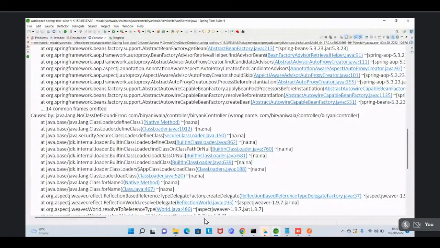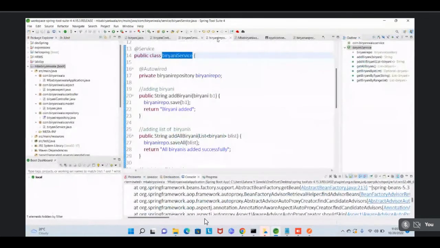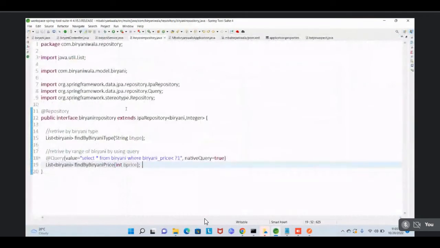If we try to delete methods from the repo and rerun. Okay. Actually, Sahana, open the repository. Ketan is telling something. Open the repository, the biryani repository. Okay.